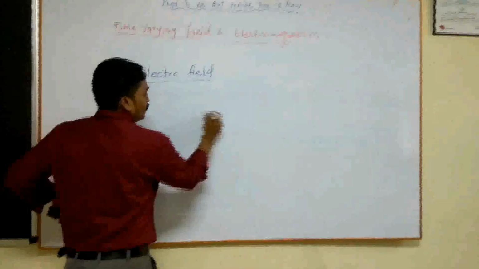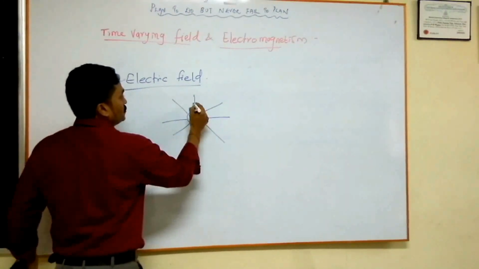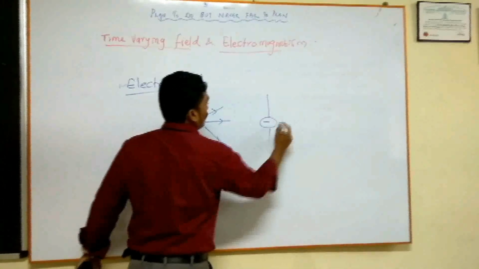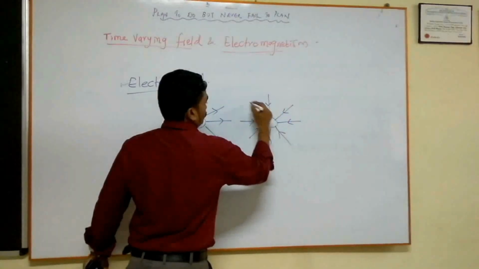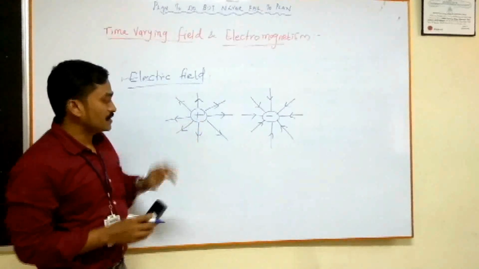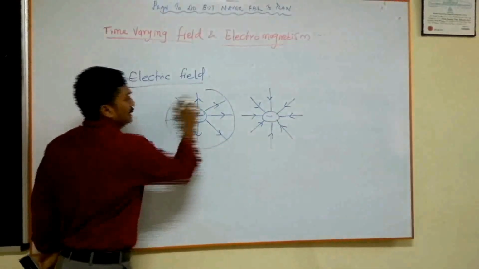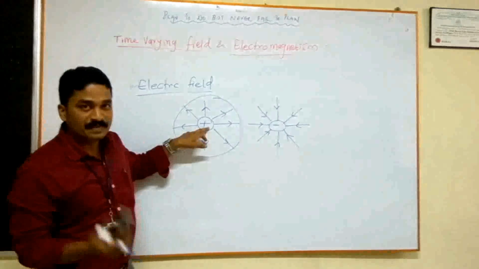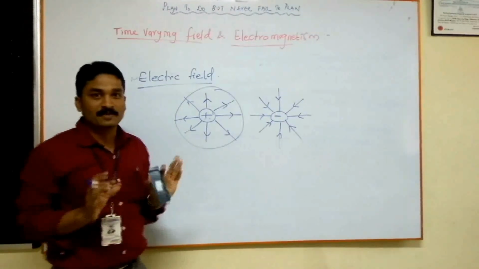Electric field. Let us take one small positive charge. For a positive charge, field lines go outwards, and for a negative charge, field lines come inwards, like this. Same as the magnetic field, the field around this charge in which this particular charge can influence a force is what is called the electric field. I will repeat: the area around this charge in which it can influence a force is called the electric field. In a simple way we can define it like this.